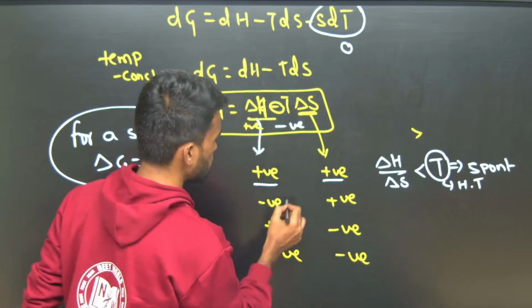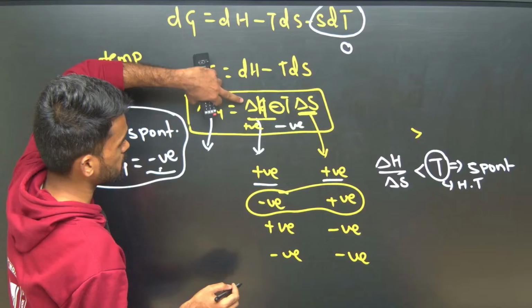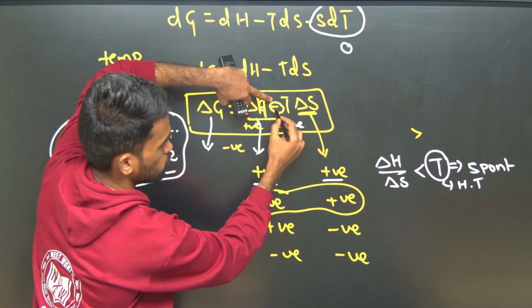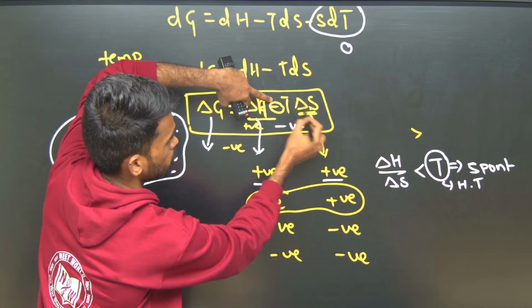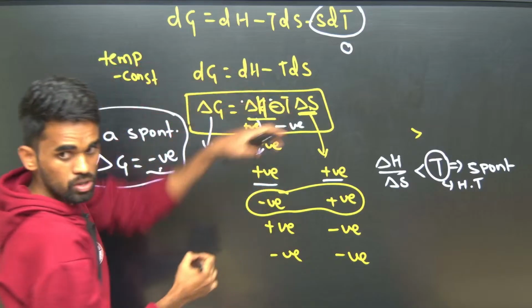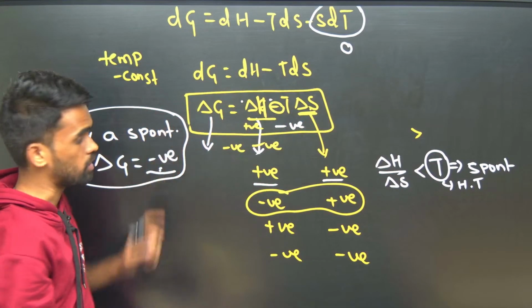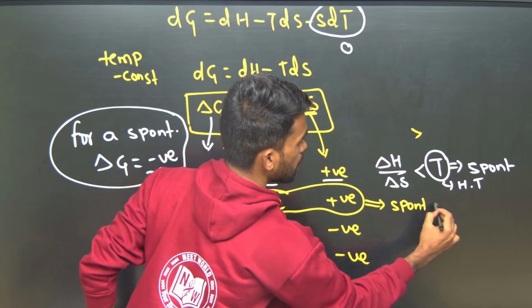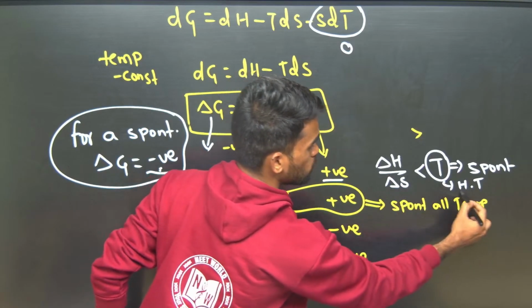Okay, next, what about this condition? Just try to apply here. The first term, delta H, is negative, delta S is positive, and a negative sign is already there. So both terms become negative, and the whole term becomes negative. So I can say this is spontaneous at all temperatures, but the previous one is spontaneous only at high temperature.